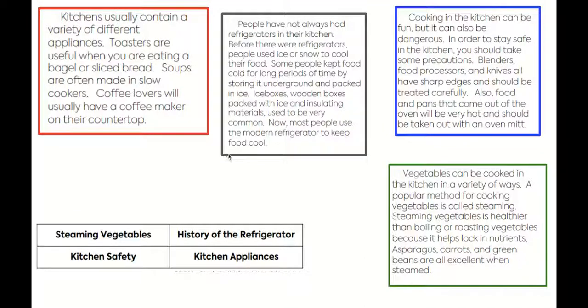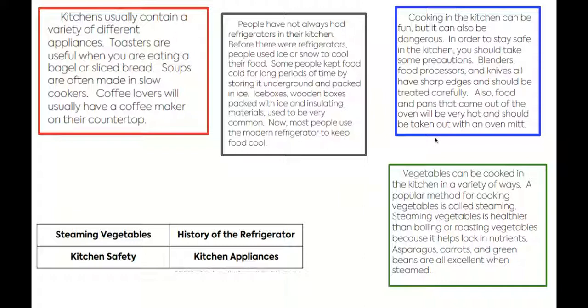The gray article. People have not always had refrigerators in their kitchen. Before there were refrigerators, people used ice or snow to cool their food. Some people kept food cold for long periods of time by storing it underground and packed in ice. Ice boxes, wooden boxes packed with ice and insulating material, used to be very common. Now, most people use the modern refrigerator to keep food cool.